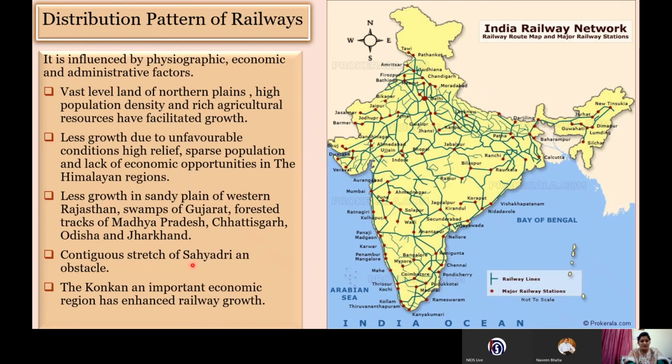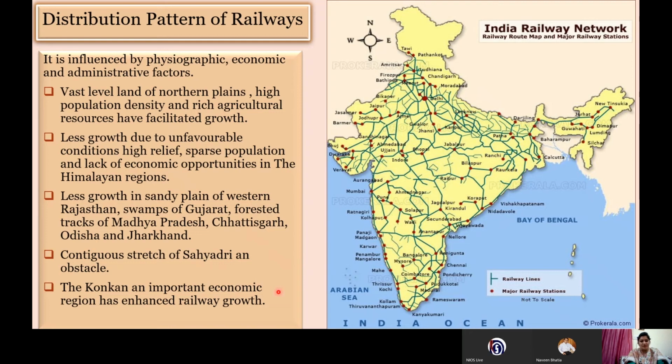Next, we have the contiguous stretch of Sahyadris as an obstacle. If you see the Sahyadris, the Western Ghats, they run from north to south in the western coastal areas. There is very little growth of railway lines, only one line running parallel to the Western Ghats, and if it is passing to the other parts, it goes through the passes on the way, that is Thal Ghat, Bor Ghat, and the Pal Ghat. These are the natural passes.